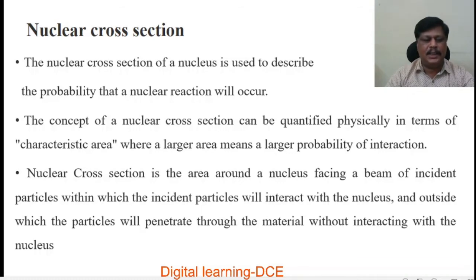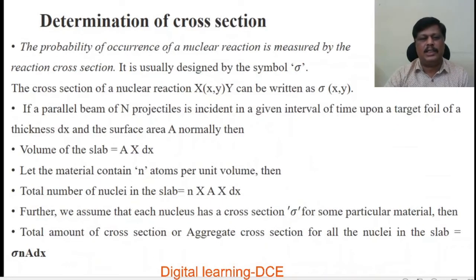Nuclear cross section is simply defined as the area around the nucleus on which, if the incident particles are incident, then they will definitely interact with the nucleus, and all the other incident particles outside this area will penetrate through without interaction with the nucleus.